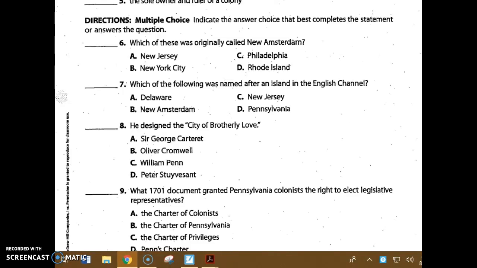Number 7. Which of the following was named after an island in the English Channel? Was it A, Delaware, B, New Amsterdam, C, New Jersey, D, Pennsylvania? Number 8. This person, it's a man, he designed the City of Brotherly Love. Was that A, Sir George Carteret, B, Oliver Cromwell, C, William Penn, or D, Peter Stuyvesant?